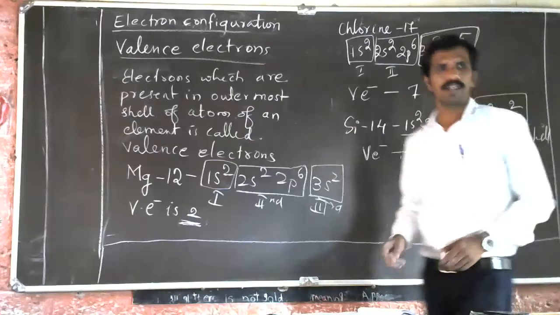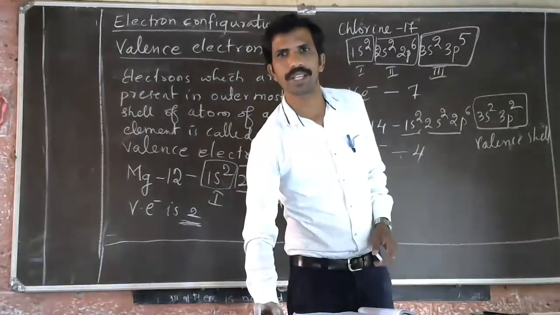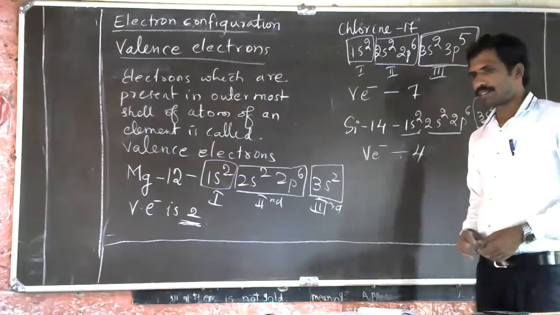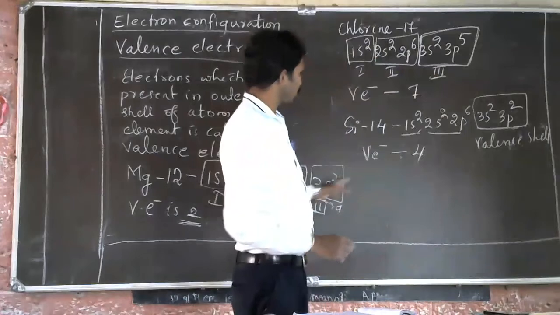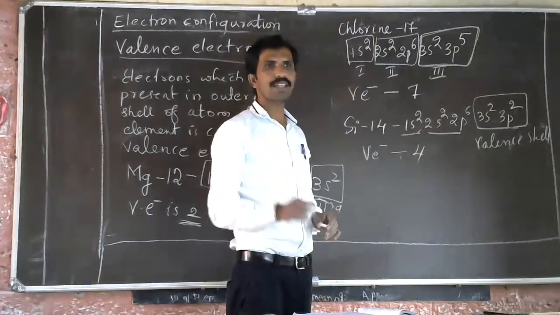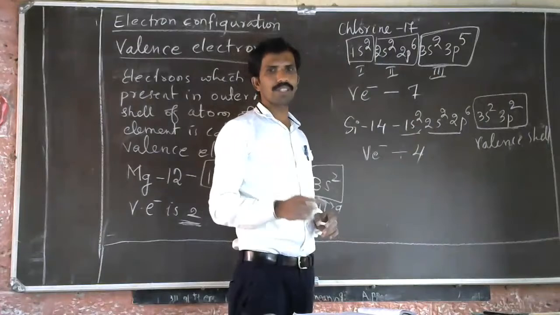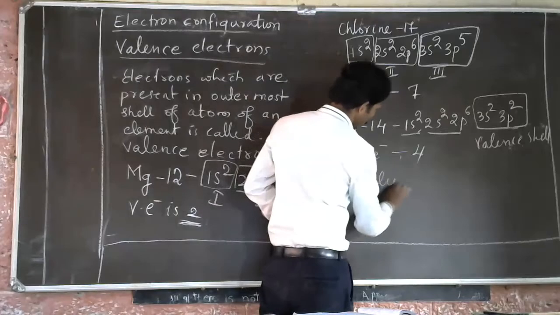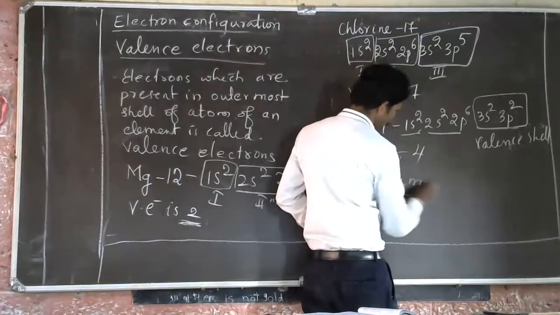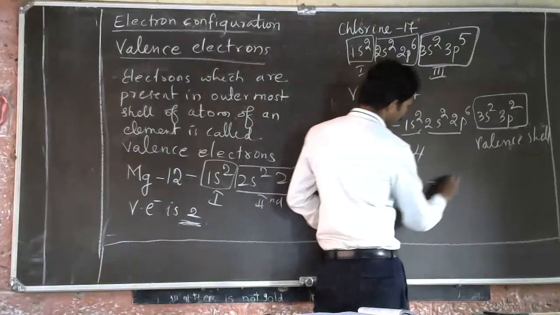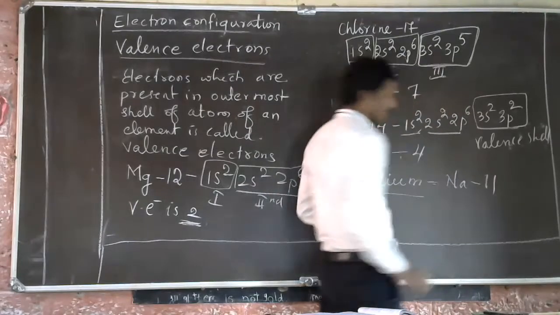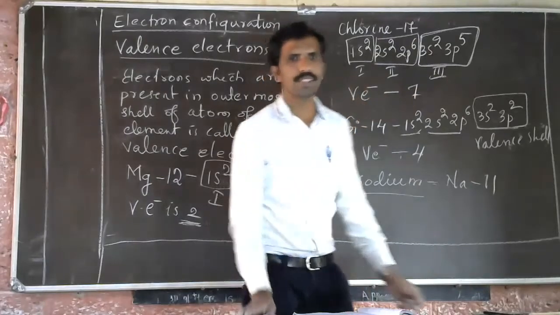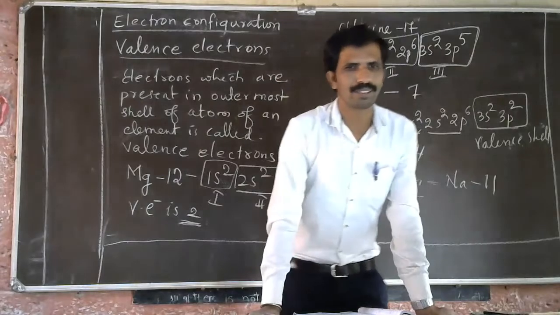I hope you're getting my point. So if you write any element, the electrons in the outermost shell become the valence electrons. If I take sodium, the symbol is Na, and the atomic number is 11. You write it and find out the valence electron. Very easy it is.